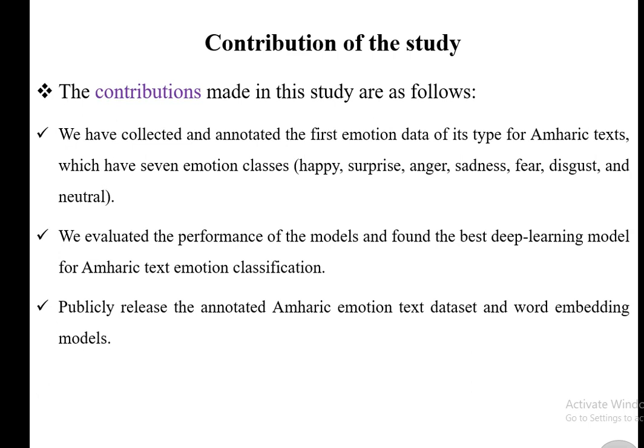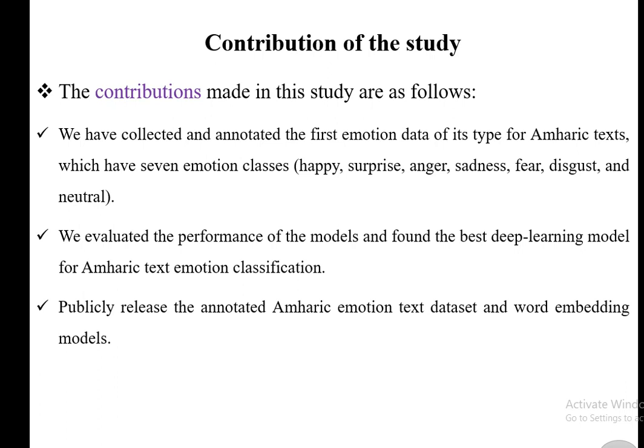When it comes to the contribution of our work, we have collected and annotated the first emotion data set of its type for Amharic texts, which has 7 emotion classes: happy, surprise, anger, sadness, fear, disgust, and neutral. We evaluated the performance of the models and found the best deep learning model for Amharic text emotion classification.